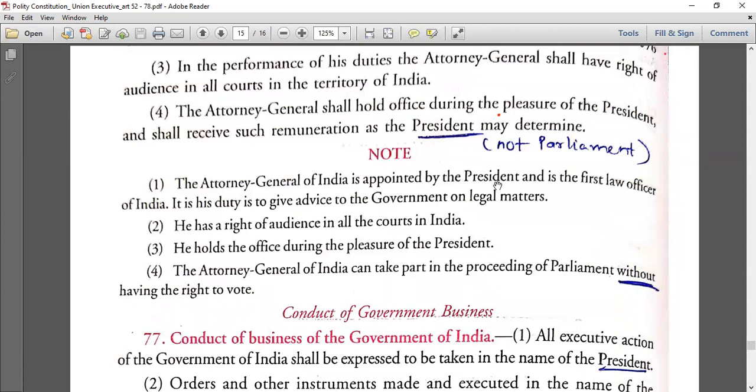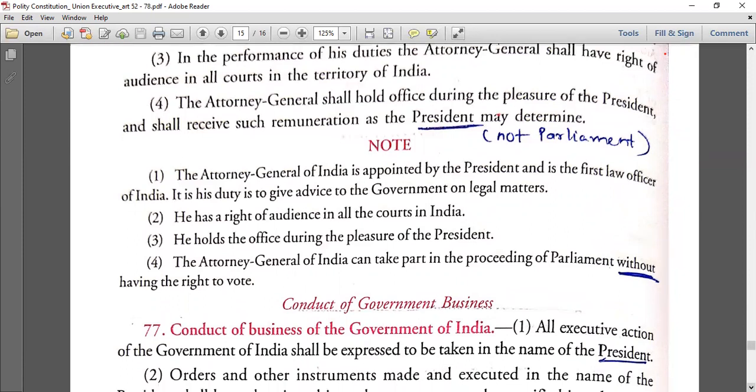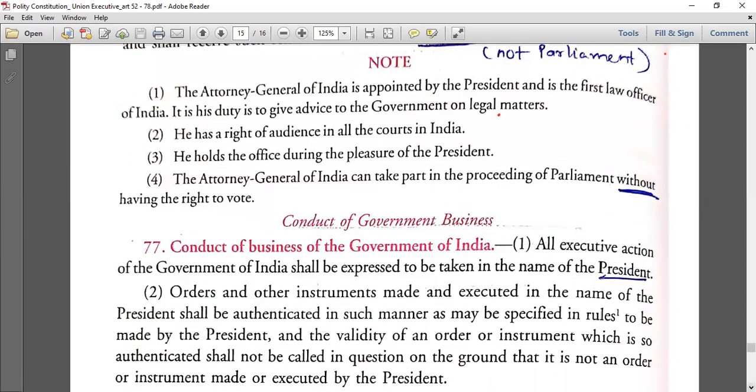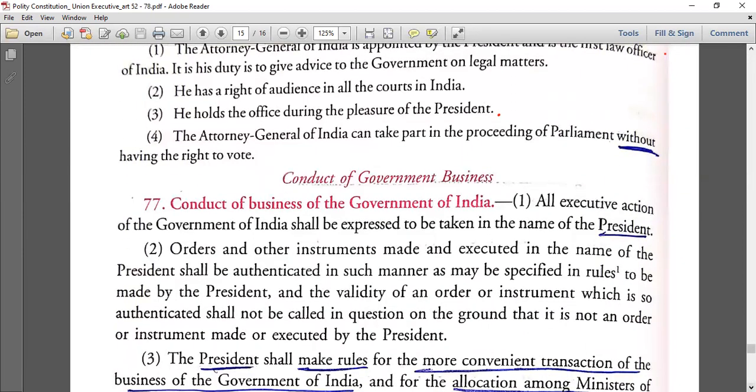So he is appointed by the President, is the first law officer, duty to give advice to the government on legal matters, right of audience. He holds office during the pleasure of the President. Attorney General can take part in proceedings without having the right to vote. He can take part, but obviously he doesn't have the right to vote. He's not a member of the Parliament. He's a part of the executive. That's why he can go. He can take part in parliamentary proceedings, but does not have the right to vote. Okay, now the most important, the last two articles.